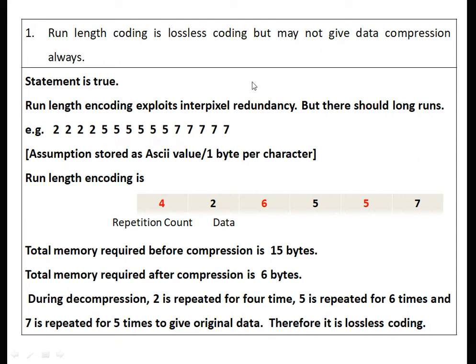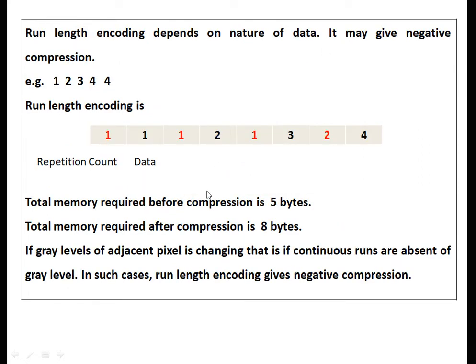Second is, it may not give data compression always. This statement is also true. Run length encoding depends on nature of data. It may give negative compression. Take the example, data is 1, 2, 3, 4, 4, 4. We are using the fixed length encoding. Therefore, to store this data, we require the 5 bytes.